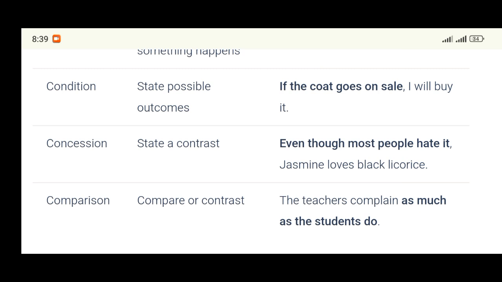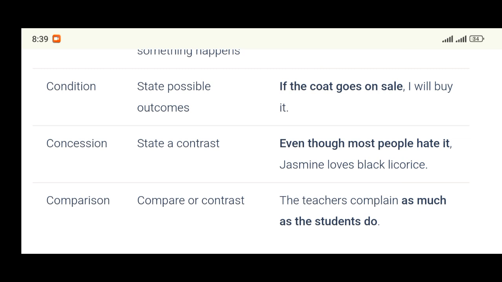We are almost rounding up. The next one is concession. Adverbial clause of concession. It states a contrast, like contrasting two ideas.